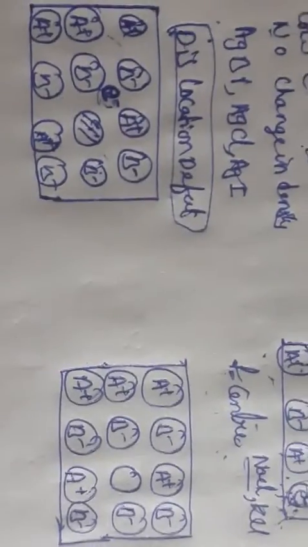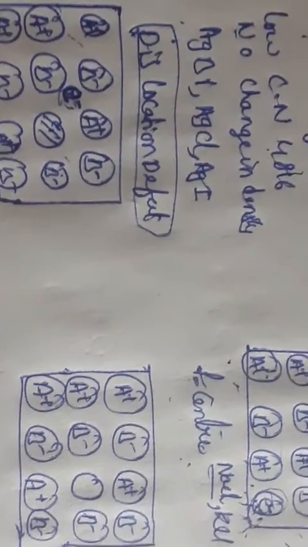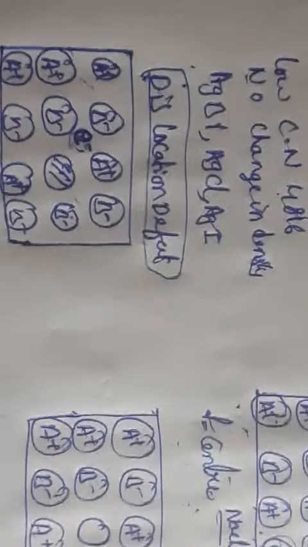Here there will be extra charge. What I have told you: metal excess defect means there will be extra electrons.